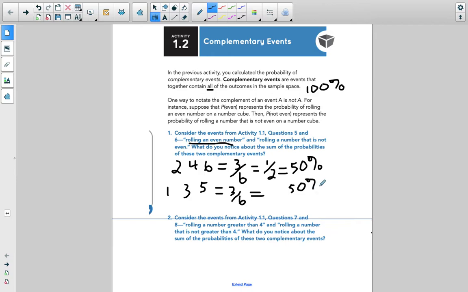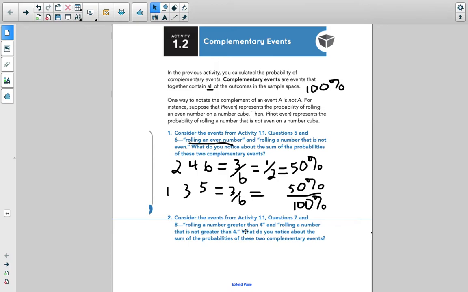If you add these 2 complement events, we have the event of rolling an even, and then the complement to that is everything else, which would be not even, so all the odd ones. If I add those together, there is all of the outcomes. It has to equal 100%, the whole thing. And again, that is the big concept that we're going to keep coming back to during this little screencast. Okay, so let's go down here.